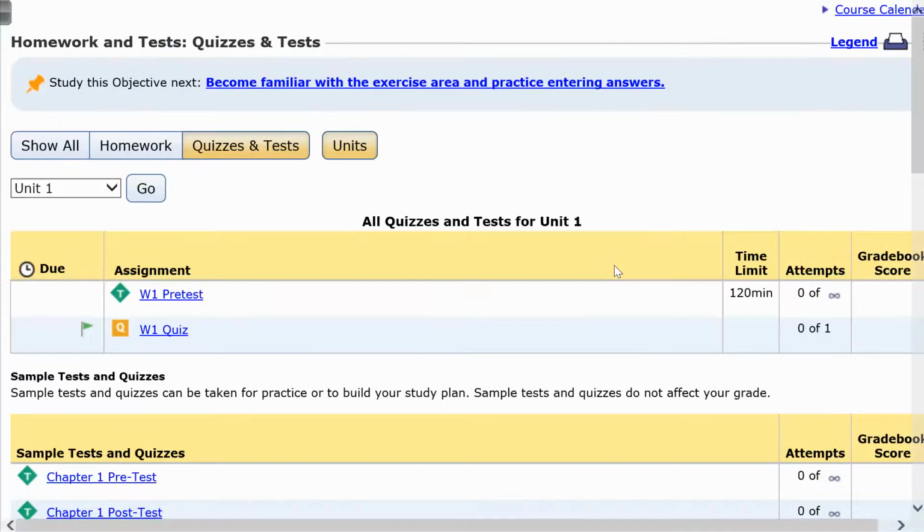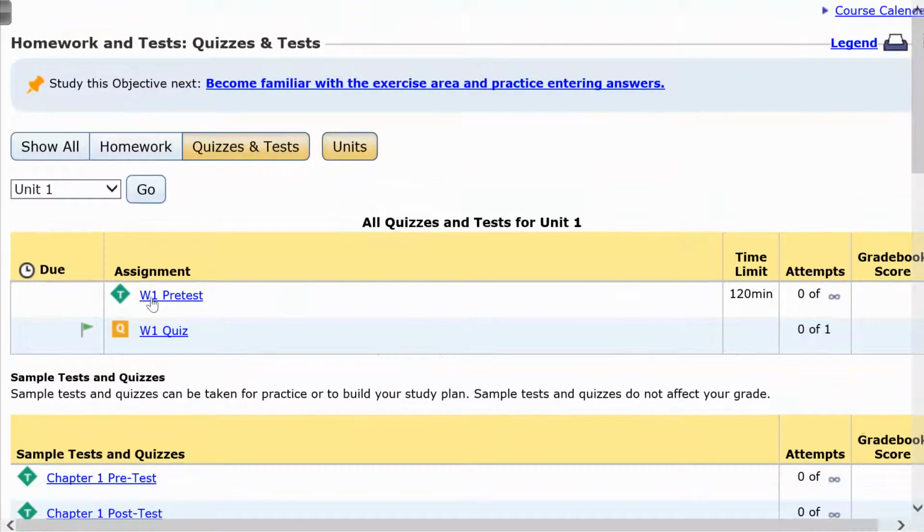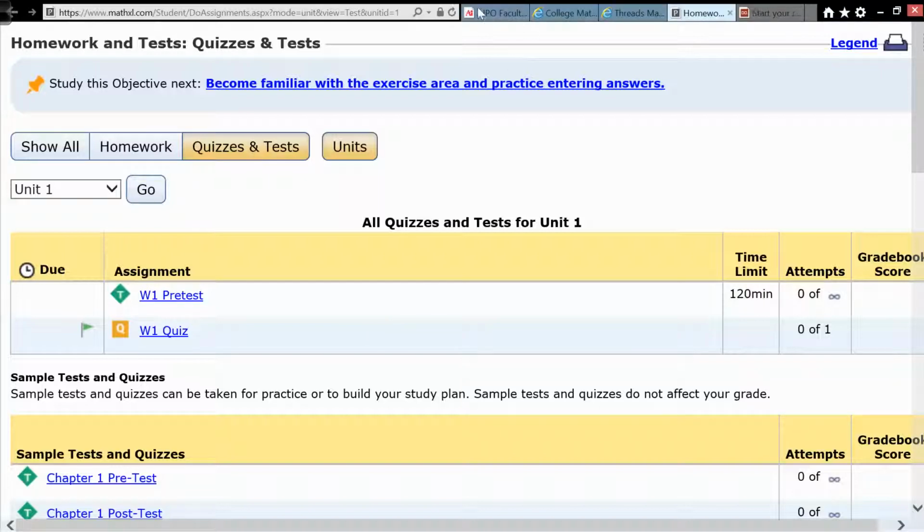Okay, so this takes us directly to the area of the pretest. Make sure that you complete the week 1 pretest. The chapter 1 pretest and all of this down here is just extra practice. This is not for your grade. The week 1 pretest, W1 pretest, is the assignment that you will need to complete in order to get credit for that particular assignment. Okay? After you complete the pretest, you're done.